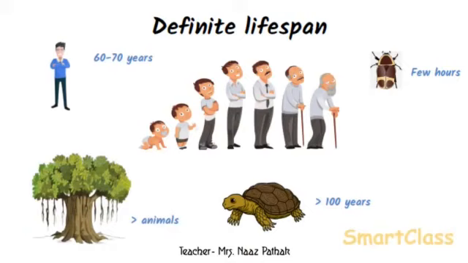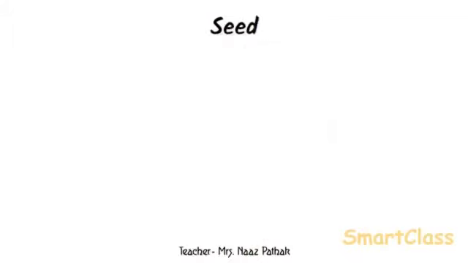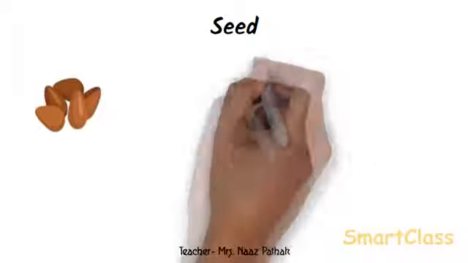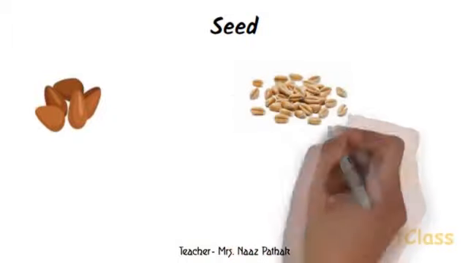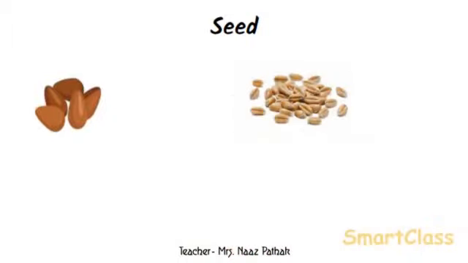Students, let us now study an interesting fact about seeds. In general, living things show all the characteristics that we have discussed. Sometimes a living thing may not show all the general characteristics. It may show a few of them. Let us take an example of wheat seeds. Here, wheat seeds are living things, but do not show most of the characteristics of living things.